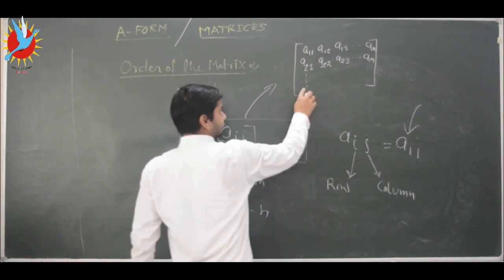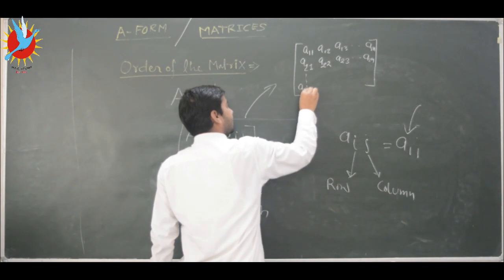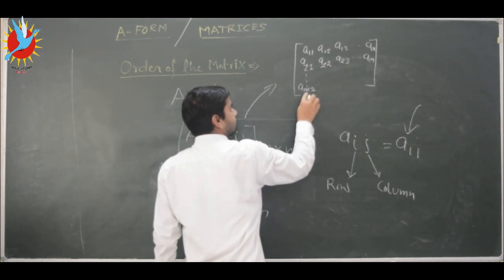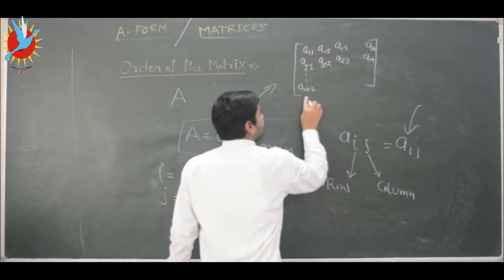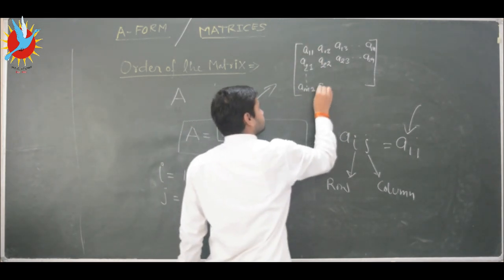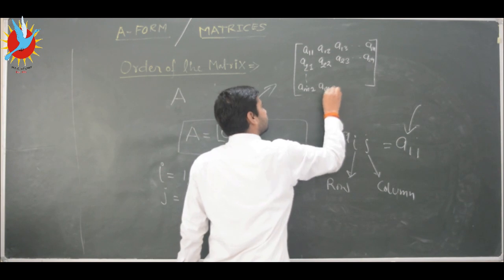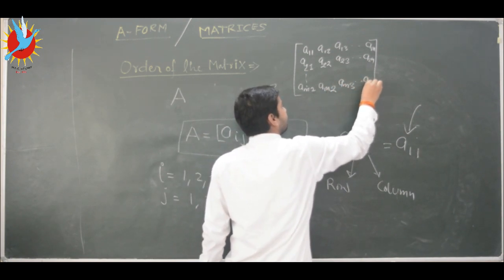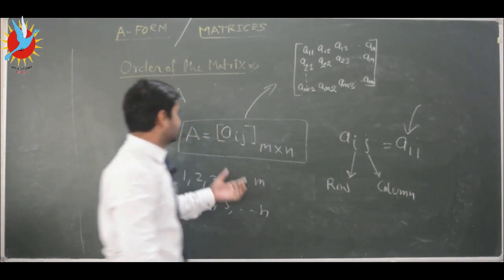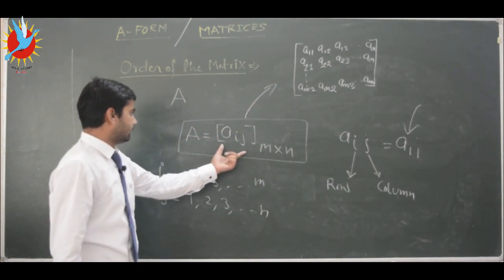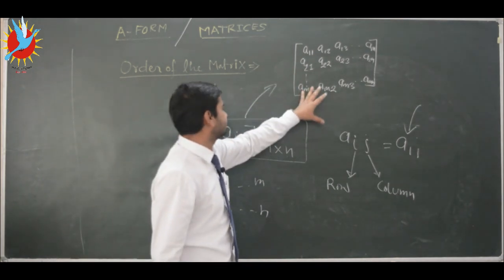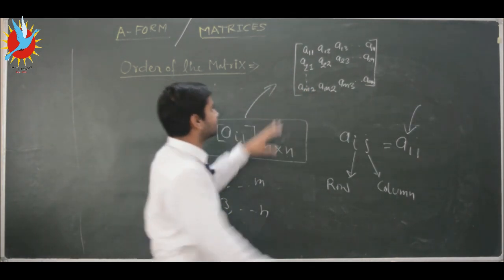So the last, mth row will be am1, where this m denotes the row number and this 1 denotes the column number. So we are writing the mth row and the first column. The second element will be am2, the third element am3, up to amn. Okay, so this is the notation of the matrix.